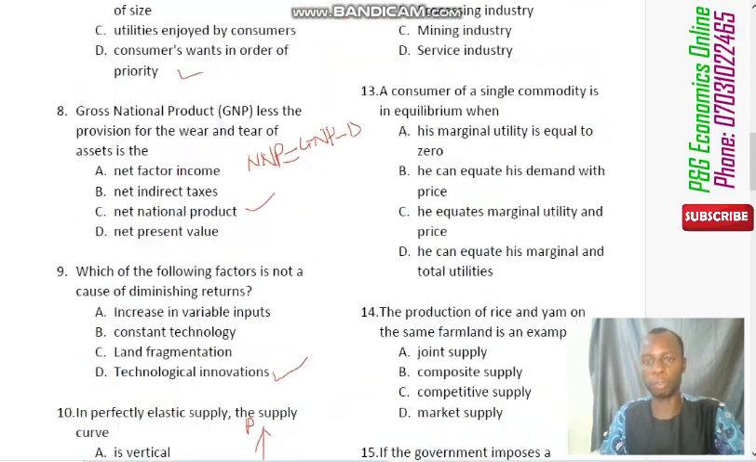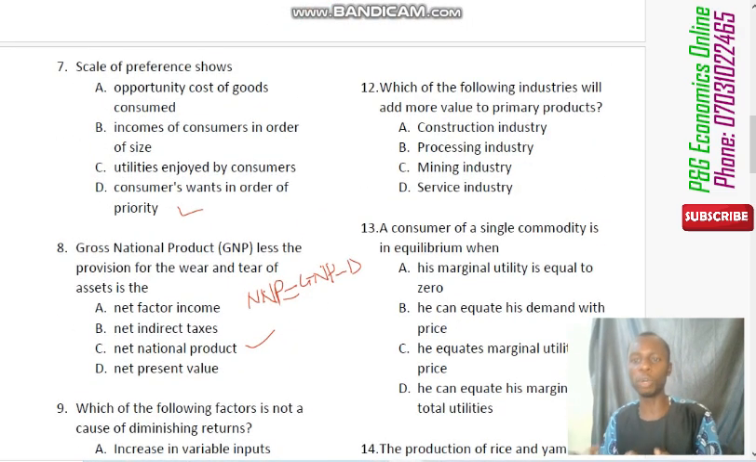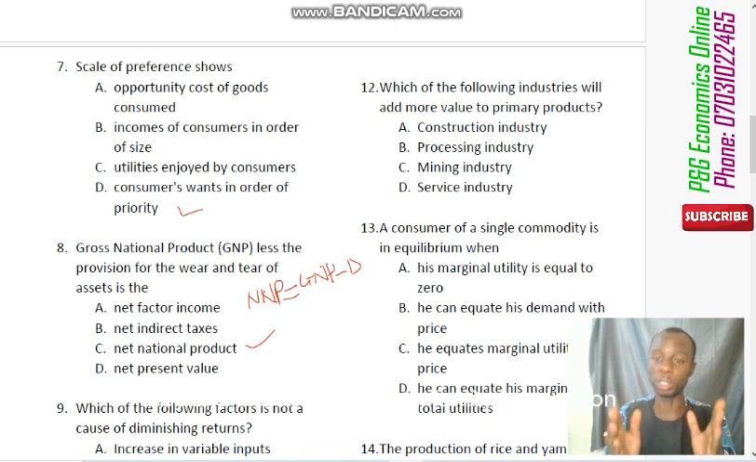Now question number 12. The question says, which of the following industries will add more value to primary products? Of course, primary products are under primary production. This has to do with farming, mining, quarrying, fishing and the rest of them. All of these are under primary production.